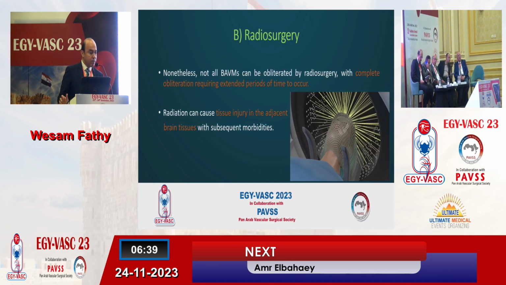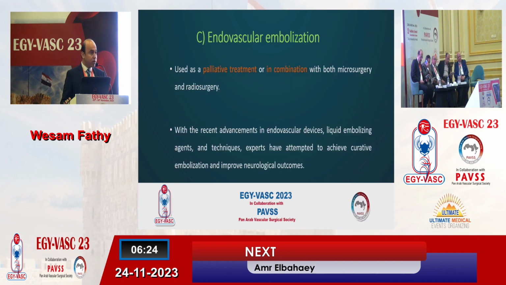Regarding radiosurgery, brain AVM can be treated by radiosurgery, but complete obliteration requires an extended period of time. In addition, radiation can cause tissue injury to the surrounding brain tissue with subsequent morbidity. Endovascular embolization of brain AVM can be used as palliative treatment or in combination with both microsurgery and radiosurgery.